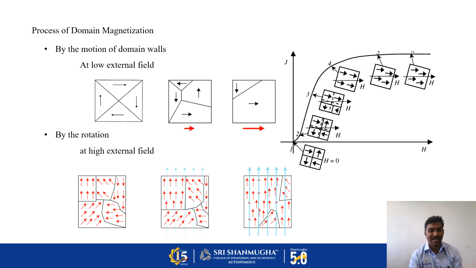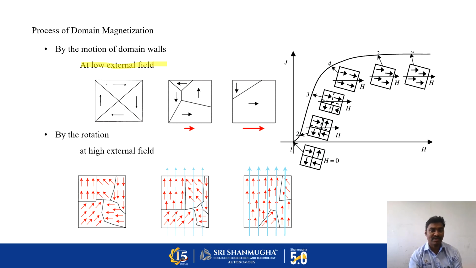Now the process of domain magnetization. How can we magnetize by applying an external magnetic field? We can categorize this into two types. At low external magnetic field, the domains aligned in the same direction as the applied external field start to grow. If a domain is aligned in the opposite direction, it starts to shrink. This kind of behavior happens in a low magnetic field.